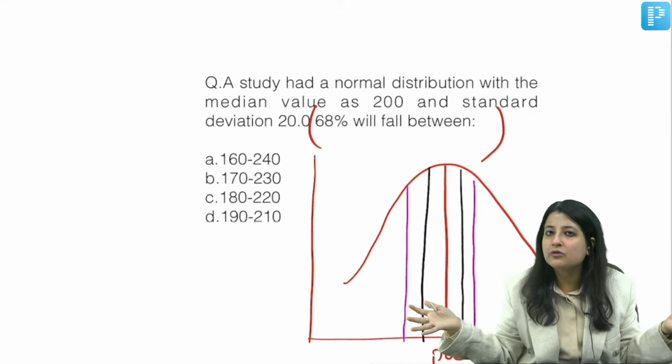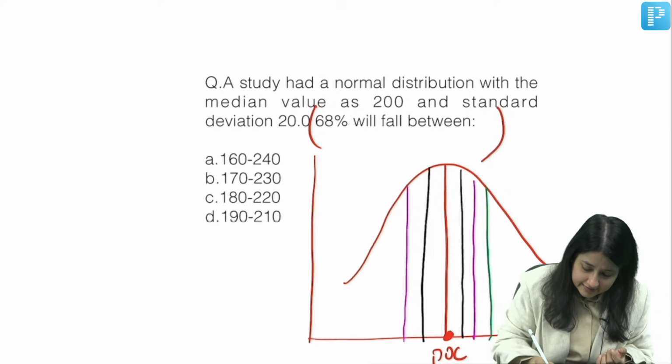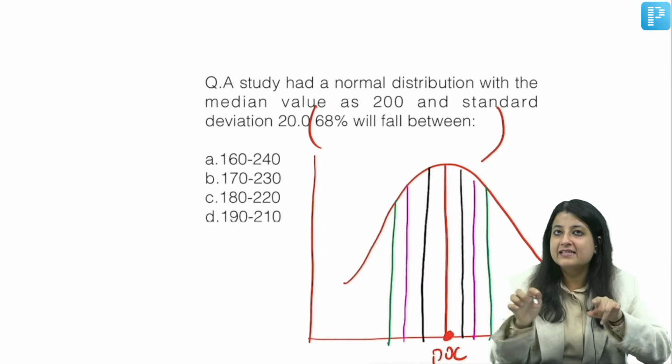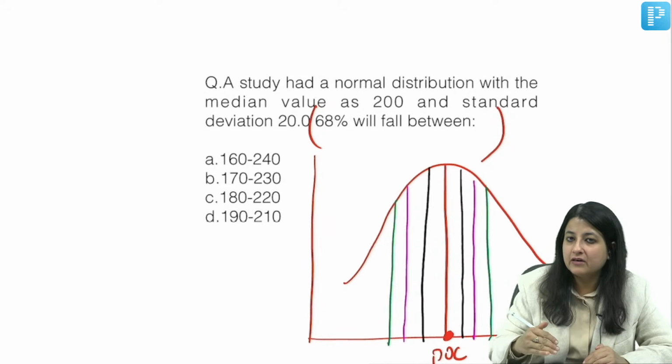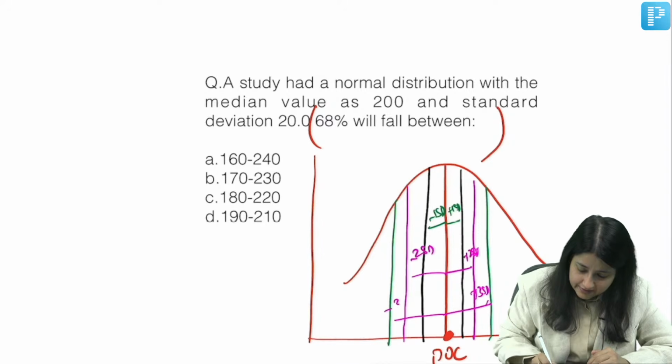अभी diagram में दूर दिख रहे हैं, but actually they are very close. And one more line is this one. Okay. So now the black line cuts the base on either side at a distance of plus 1 SD, minus 1 SD. The pink one cuts it at a distance of plus 2 SD, minus 2 SD. And the green one cuts it at a distance of plus 3 SD, minus 3 SD.